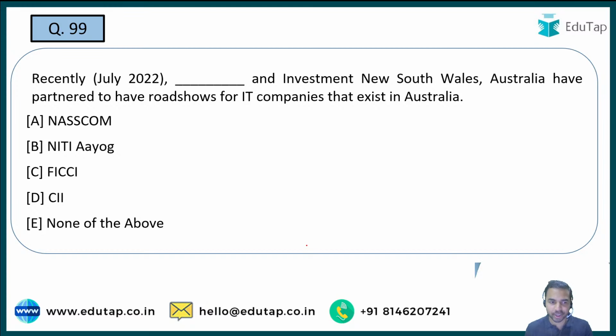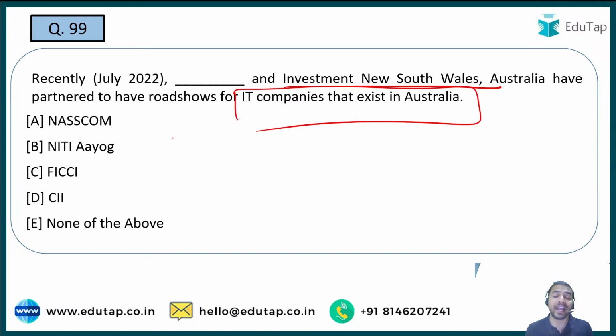Next question is, you are required to tell me the name of the organization and the investment. New South Wales, Australia have partnered to have road shows for the IT companies that exist in Australia. So a very rare question, that such kind of questions are being asked in the exam, but still relevant, and you are required to tell me that what exactly is the right answer to this question. Is it NASSCOM, Niti Aayog, FICCI, CII, or none of the above?